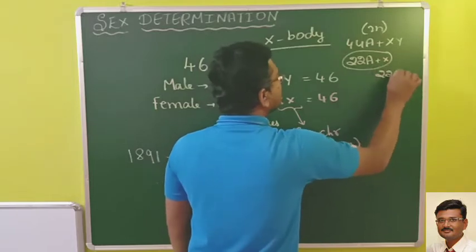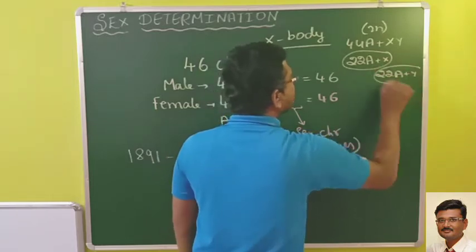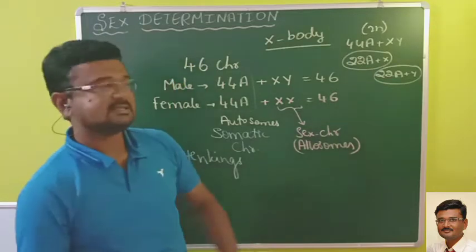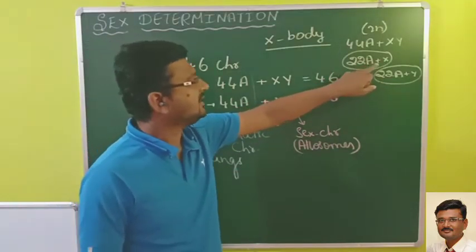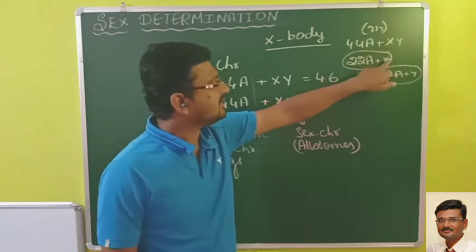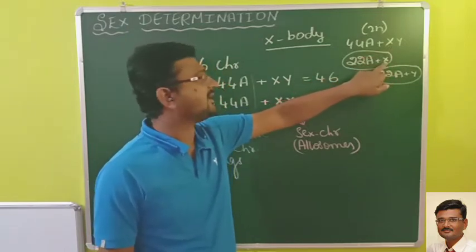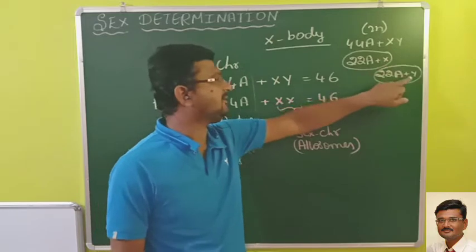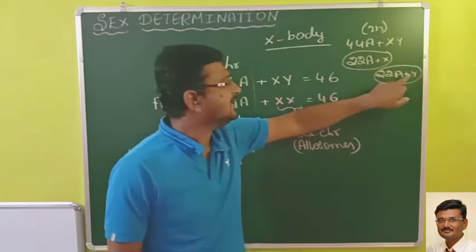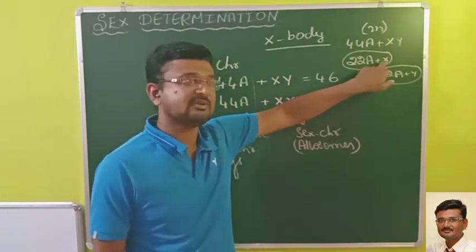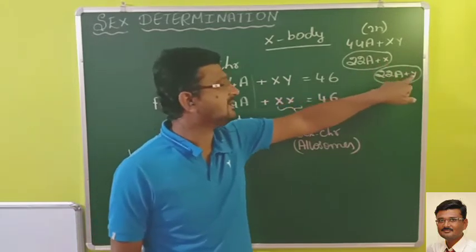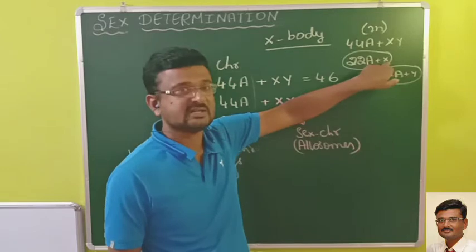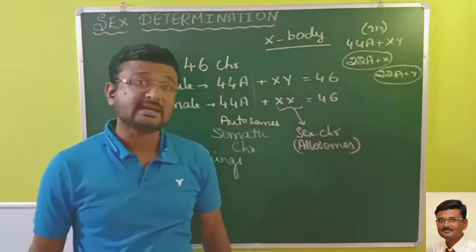22A plus X or Y. If this is the chromosomal complement of the sperm, you can see that in sperms, 50% of the sperms will carry X and 50% of the sperms will carry Y. So this is what he observed, that only 50% of the sperms carried this structure, and 50% did not carry this structure, and he called this structure the X body.